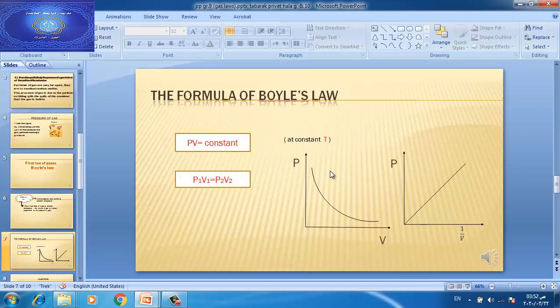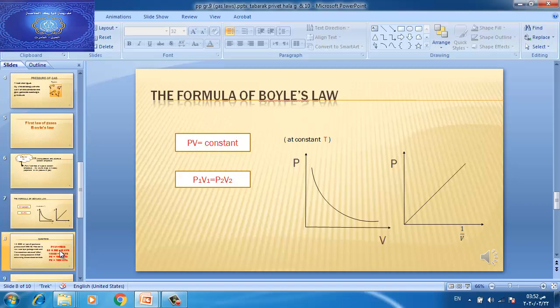When we convert the inverse proportionality to direct proportionality, we draw the relation between P and 1 over V. It gives us a directly proportional relation, so we will get this straight line which starts from 0. So pressure and volume are inversely proportional, but pressure and 1 over volume are directly proportional. Understood?